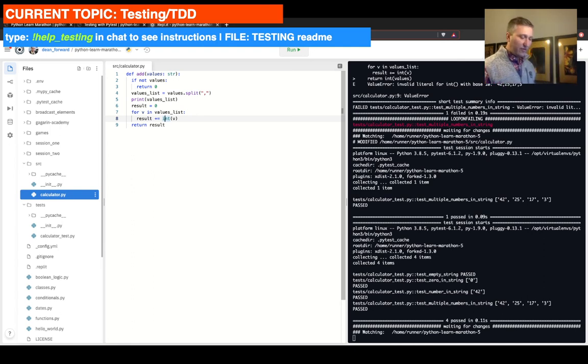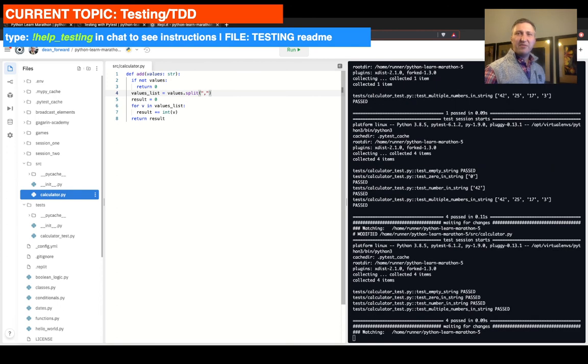We have this values list that we turn into a variable. Do we really have to make a separate variable out of this, or could we just pass it into the for loop here? So I'm just going to grab this.